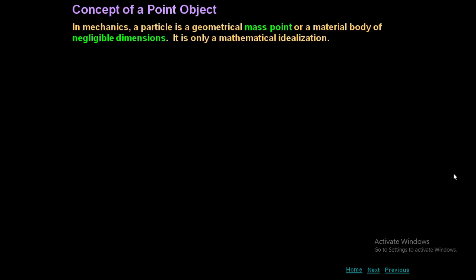Concept of a point object. What do you mean by point object? In mechanics, a particle is geometrical mass point or a material body of negligible dimension. That means even though it has a bigger size, we are going to consider it as a small particle. So it is only mathematical idealization. So an object whose size is just like a point, by neglecting all the dimensions, is called a point object.